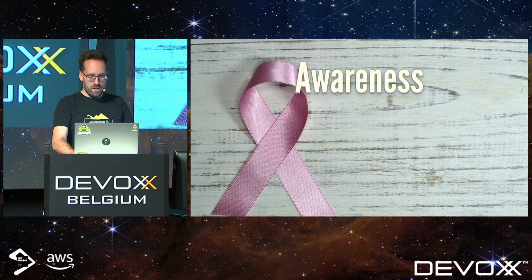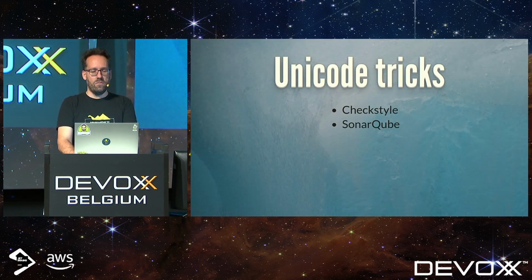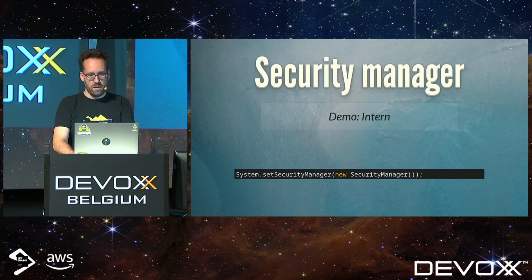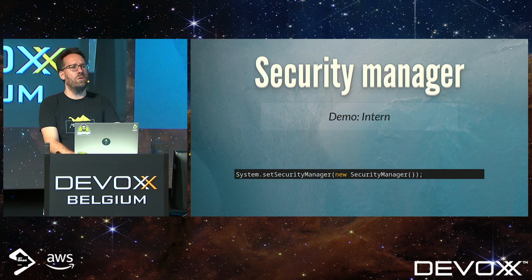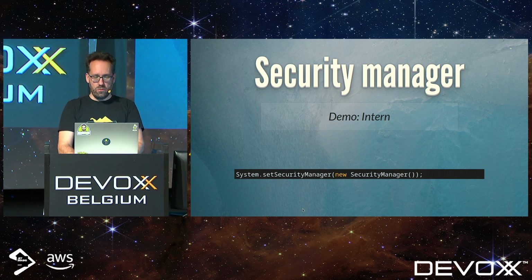So let's see what we can do to protect ourselves against these kinds of attacks. For the Unicode tricks at the beginning, it's pretty easy. You just have to set up Checkstyle and SonarQube or something similar. But of course, we have all been paying attention and we know how to avoid that. So what can we do about it? Well, first thing we could do is install a security manager. So let's try that.